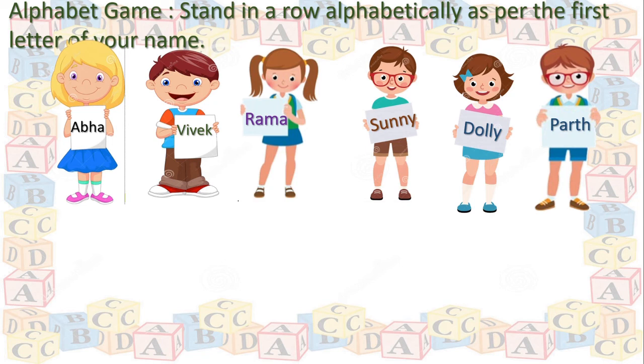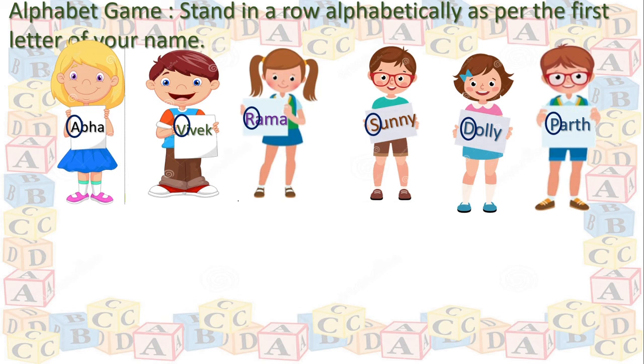Very good. Yes, dear children, you have to stand in a row according to the alphabetical order. You have to consider only your first alphabet. Here A. In Vivek, V. That is the first alphabet. In Rama, that is R. Sunny, here S. Dolly, D. And Parth, P. Okay?